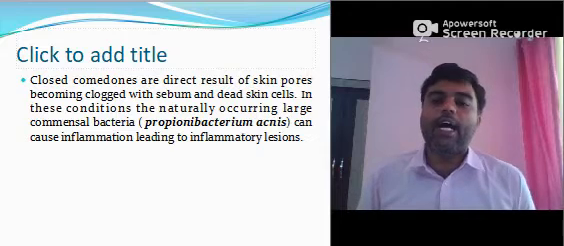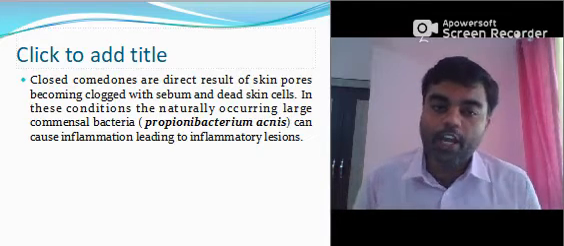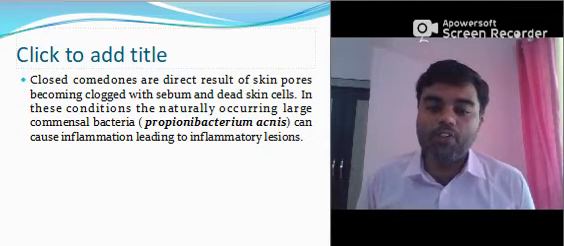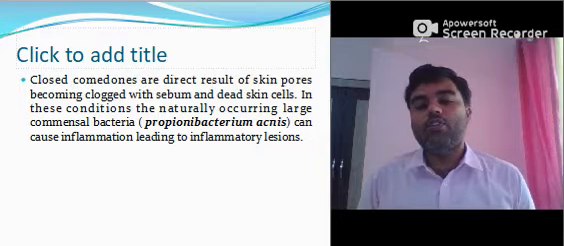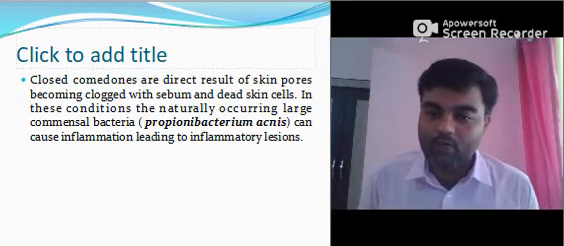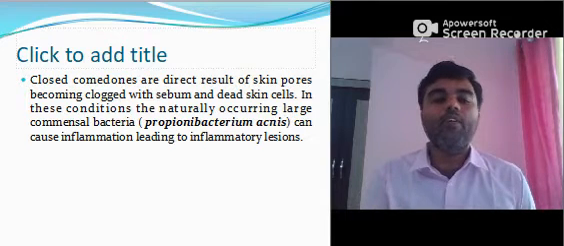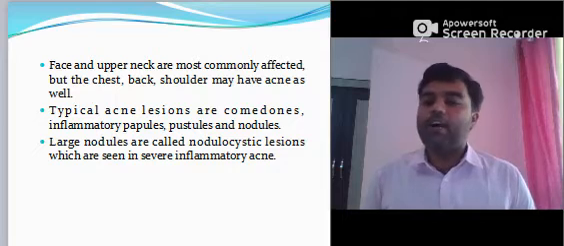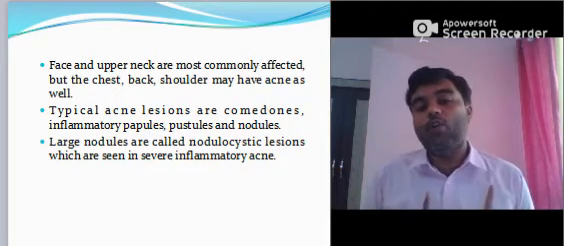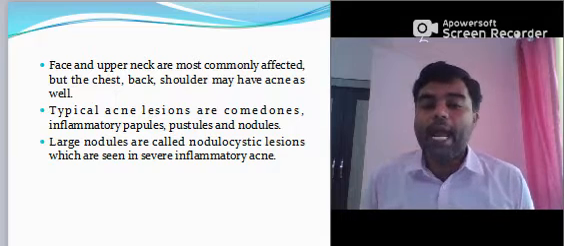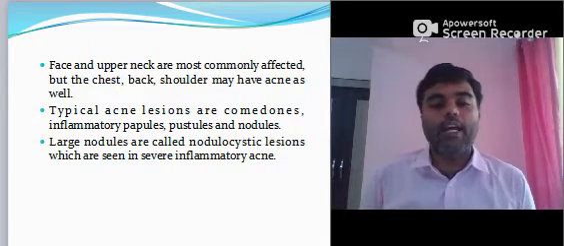Closed comedones are a direct result of skin pores becoming clogged with sebum and dead skin cells. In this condition, the naturally occurring commensal bacteria can cause inflammation leading to inflammatory lesions. There are chances that this will happen due to the bacteria. Face and upper neck are most commonly affected, but there are conditions in which chest, back and shoulder may have acne as well.